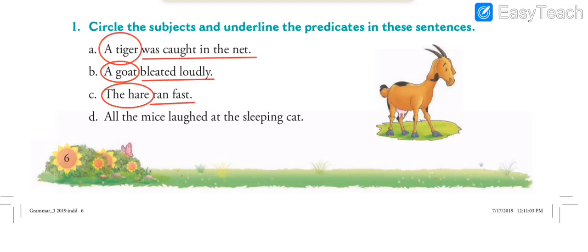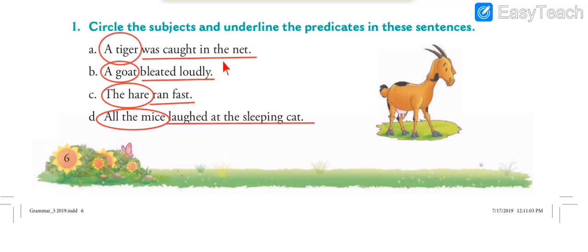Next, all the mice laughed at the sleeping cat. So who laughed? Who is performing the action of laughing? Who is the doer of the action? All the mice. So all the mice, that is our subject, because all the mice performed the action together. They laughed together. And the remaining part, the rest of the sentence, is our predicate, laughed at the sleeping cat. That is the predicate of the sentence.